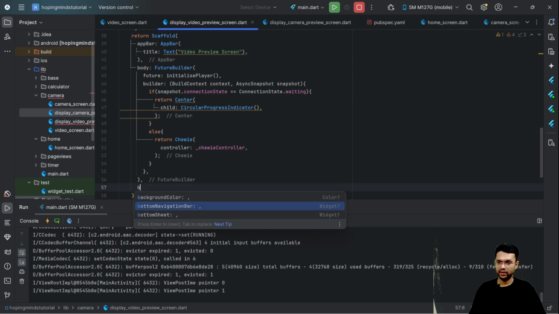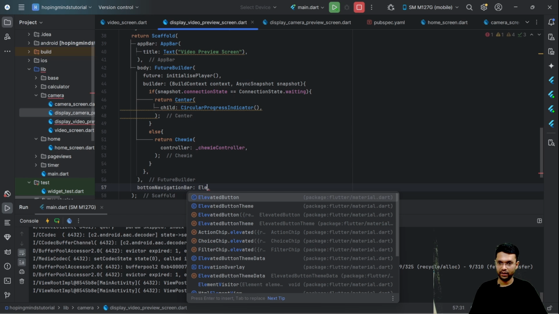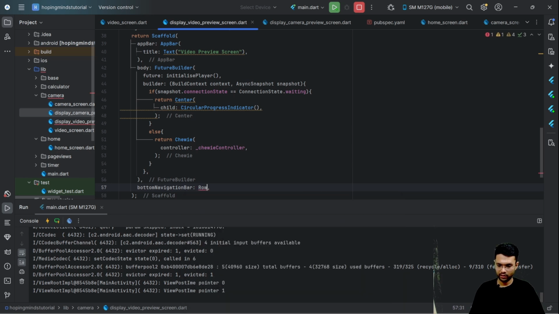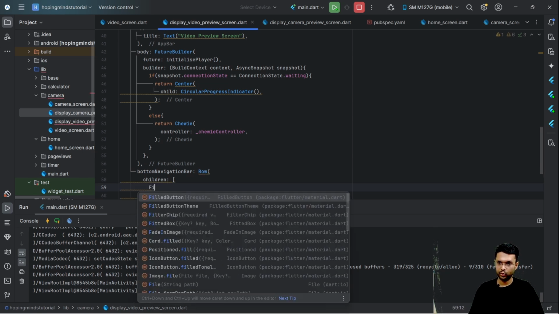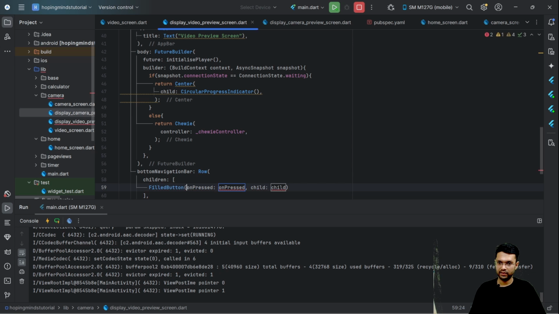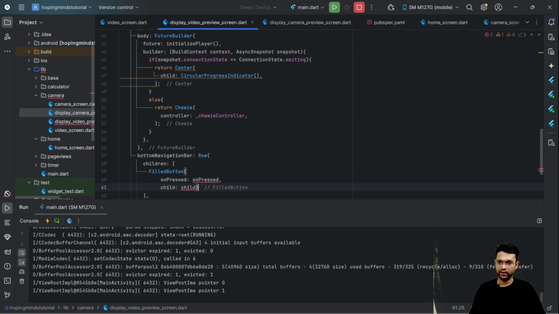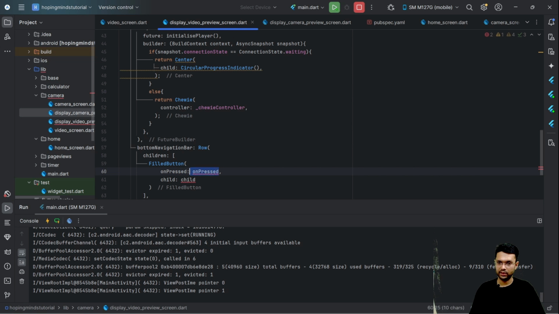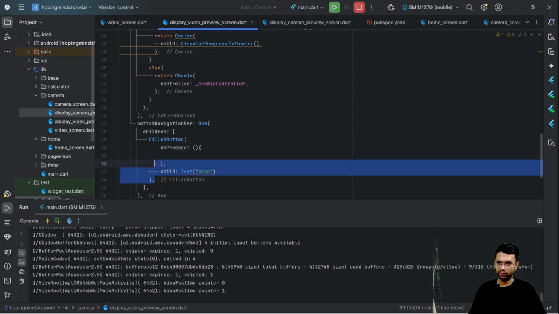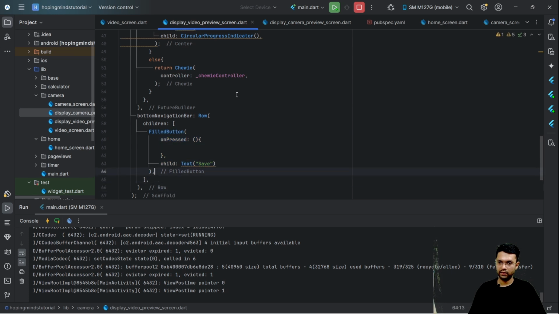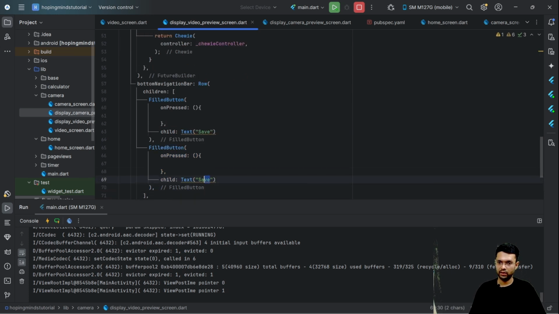At the bottom, we will be having a row which will be having two buttons. One to save the video and the next one to discard the video. So I'll say over here text save, followed by, over here I'll put discard.